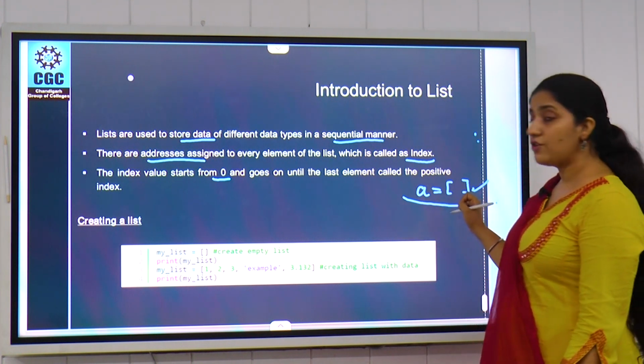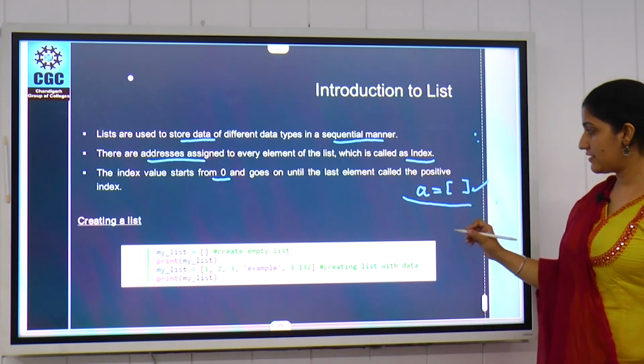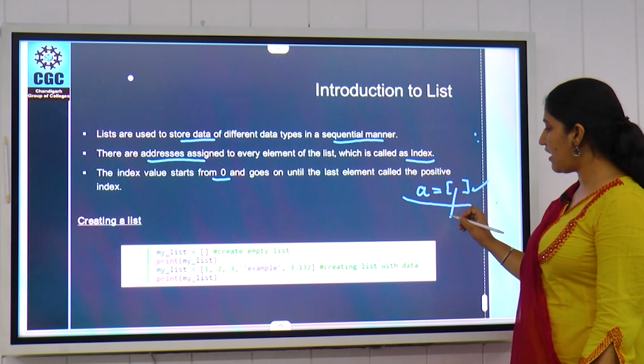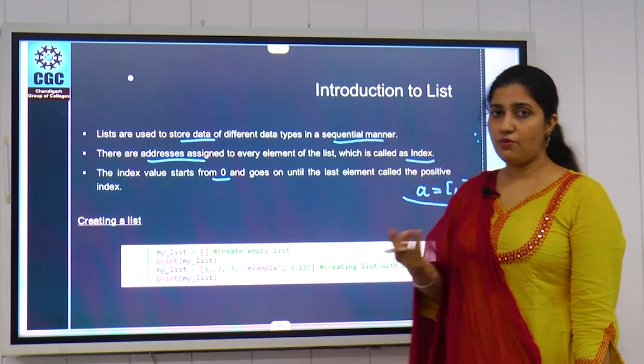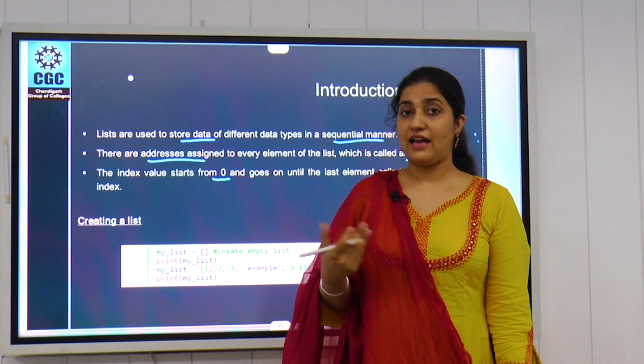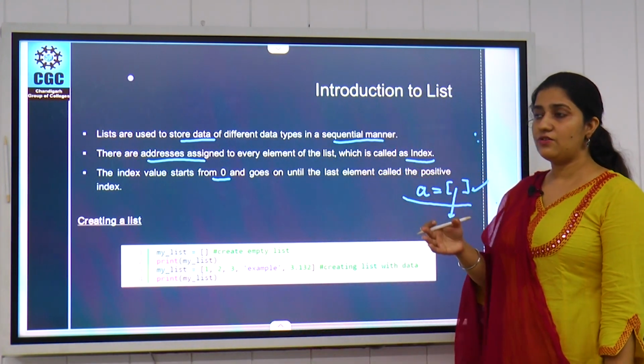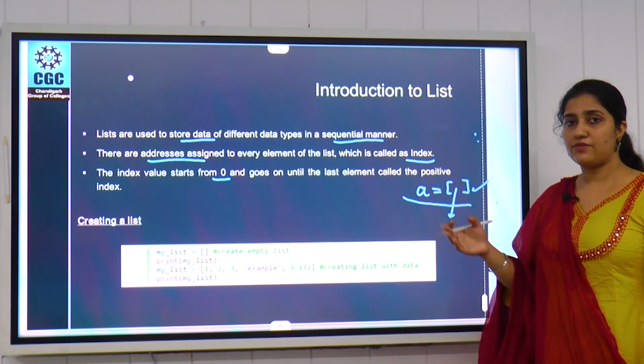But if we want to put some data items into that list, we have to put our data into those square braces. Whatever number of elements you want to add to your list, you can add, and you have to separate the data items using a comma.